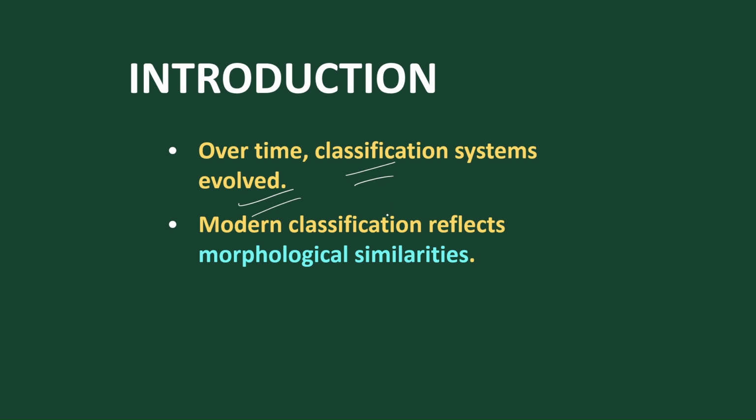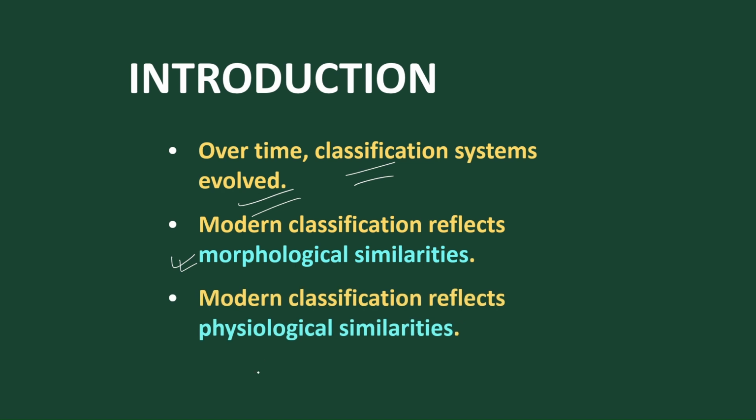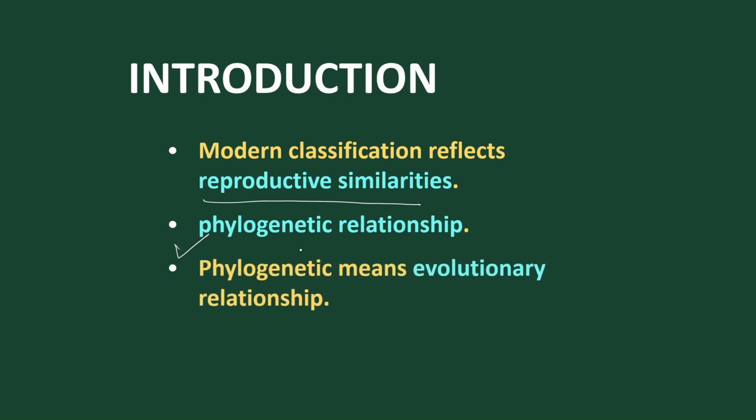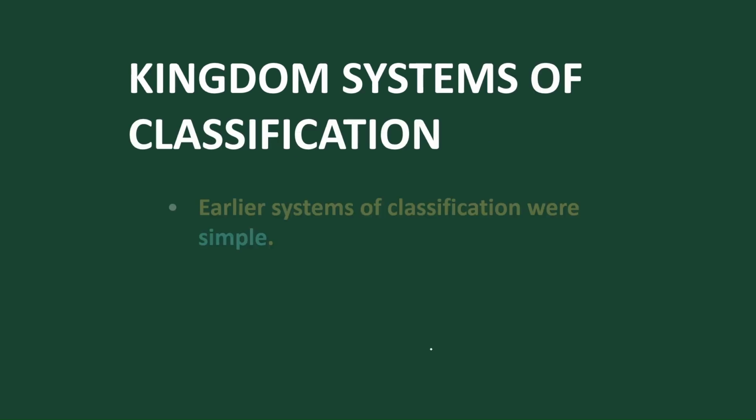Modern classification reflects morphological similarities and dissimilarities, physiological similarities and dissimilarities, reproductive similarities and dissimilarities, and also evolutionary sequences or phylogenetic relationships. So modern classification is based on the morphological part, reproductive part, evolutionary part and physiological part. Let's start with how to classify the kingdoms.